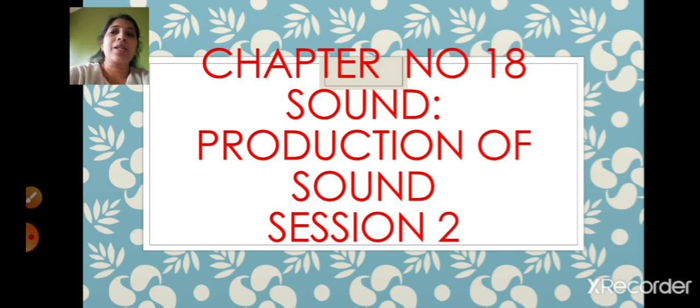So children, before starting today's session, let's revise what we had learnt in the last session. In the last session we saw that sound is generated because of the vibration of an object, right? Every object will vibrate, but this vibration we cannot see. Sometimes we can see, sometimes we cannot, because some vibrations are so minute that we cannot see them by our eyes. Now when this object is vibrating, what if we touch that vibrating object? The vibration will stop and the sound will also stop. So because of the vibration we can hear the sound, right children?